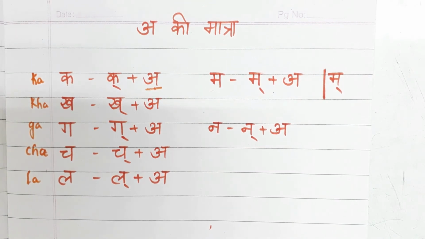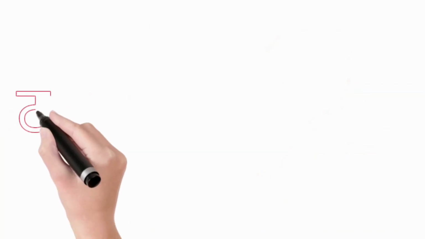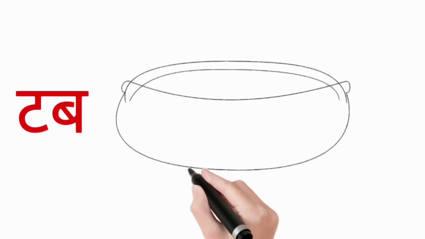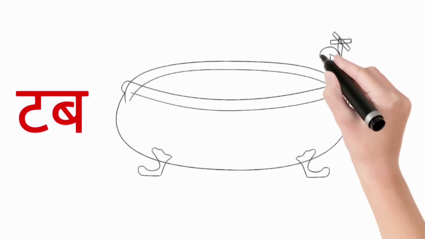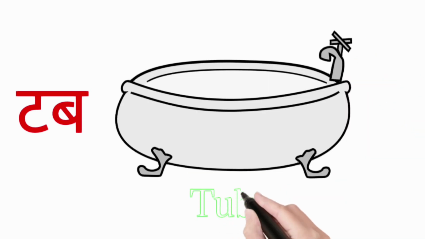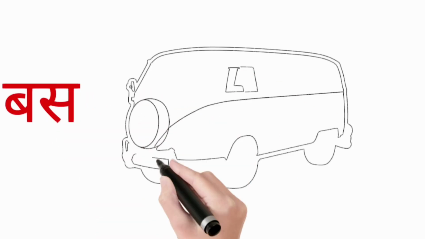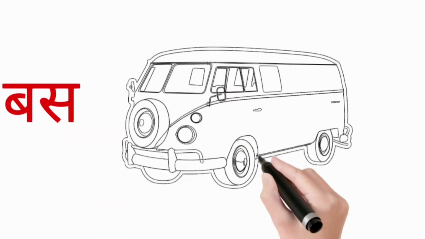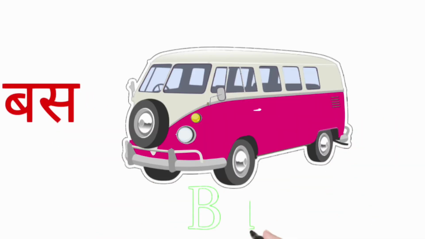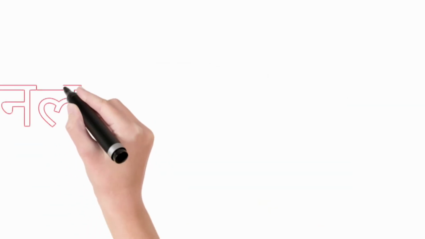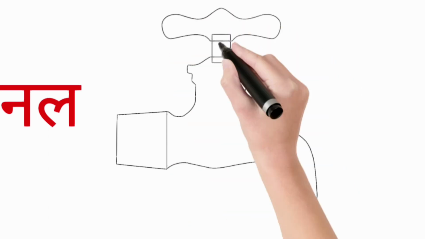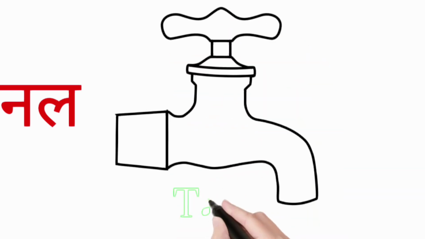Let's read some words and learn some meanings. Tub, tub. Tub means T-U-B, tub. This picture means tub. Bus, bus. Bus means B-U-S, bus. School bus, any bus. Nal, nal. Nal means tap, water tap.